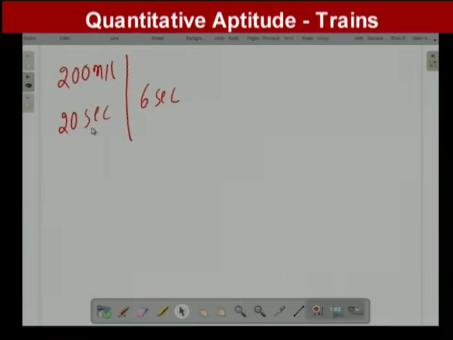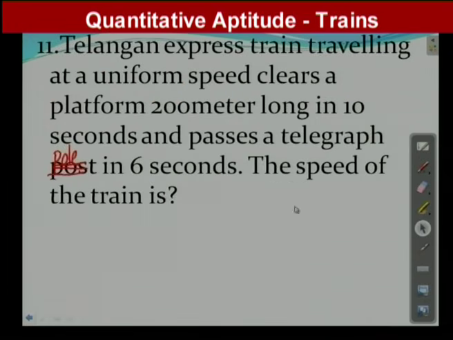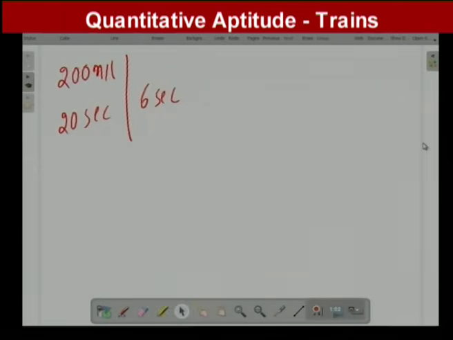And in the second case, the same train is crossing a telegraph pole in 6 seconds. For example, let the length of the train be x meters.